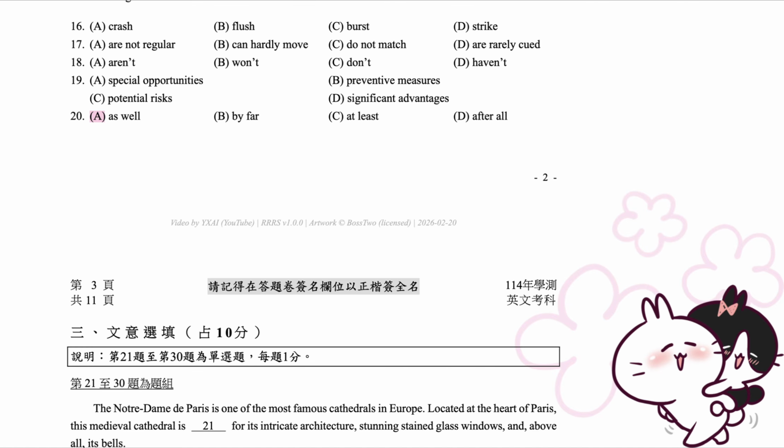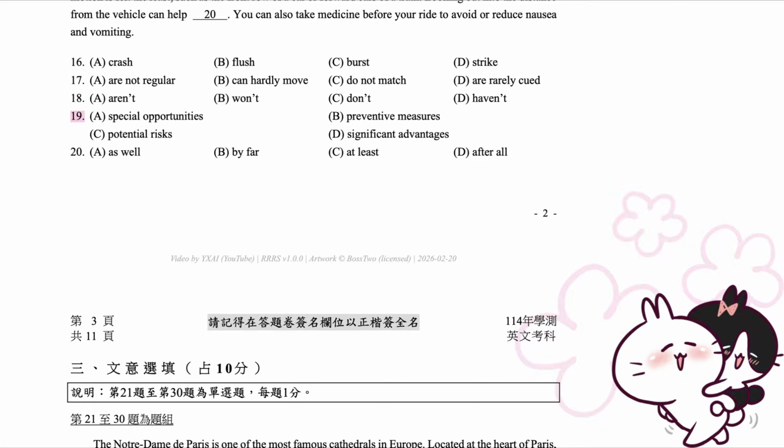20. A. As well. B. By far. C. At least. D. After all. 19. A. Special opportunities. B. Preventive measures. C. Potential risks. D. Significant advantages.